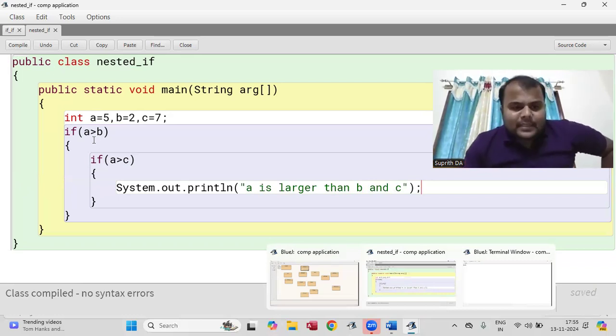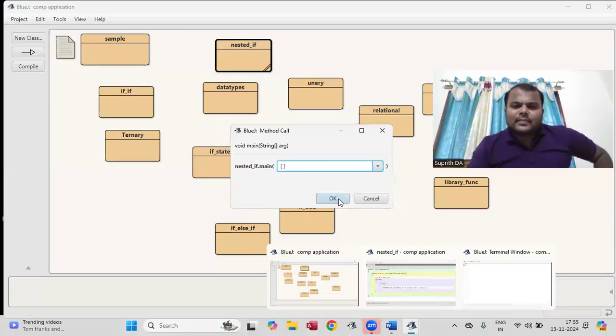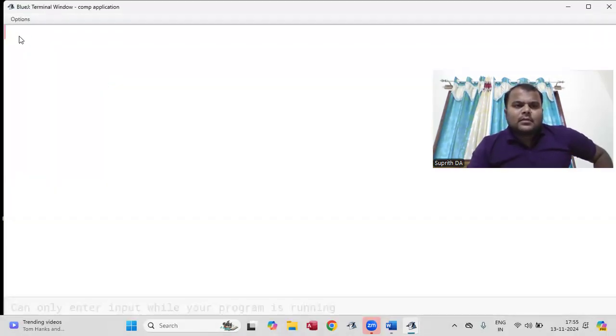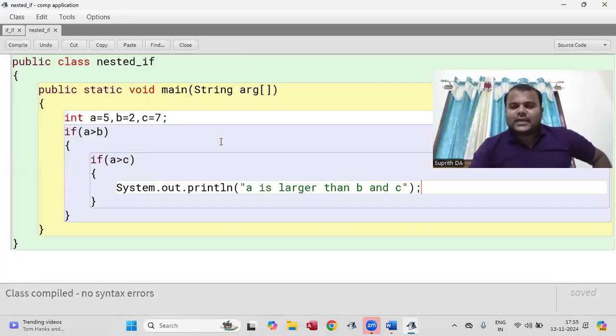Now A value 5 is greater than 2, true. Whereas 5 is greater than C, no. Now you can check what it is going to do. What is the output? It works only if the condition in the first if is true, as we know. Now I'm going to execute another example so you can understand.